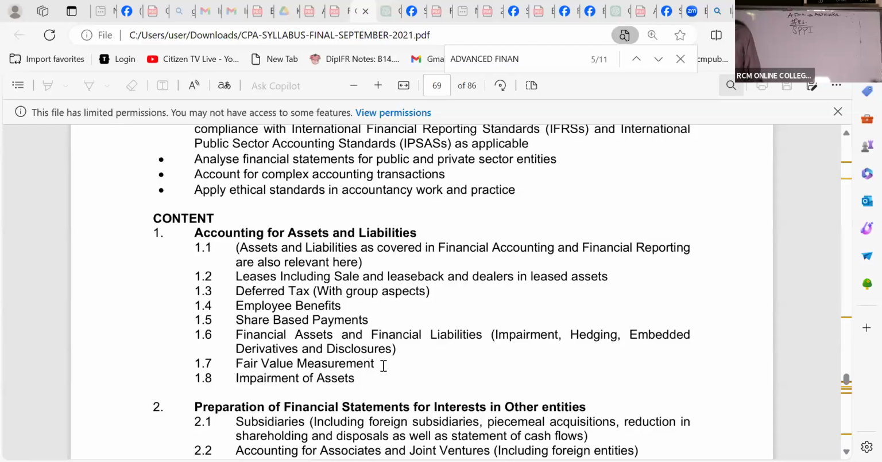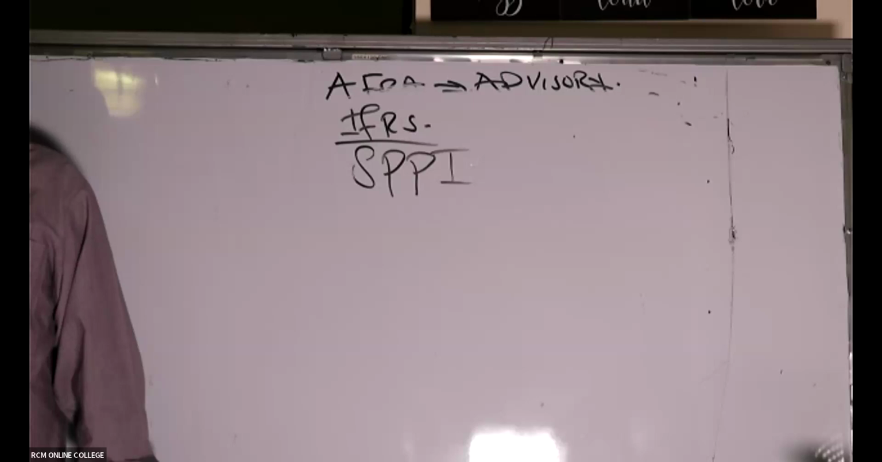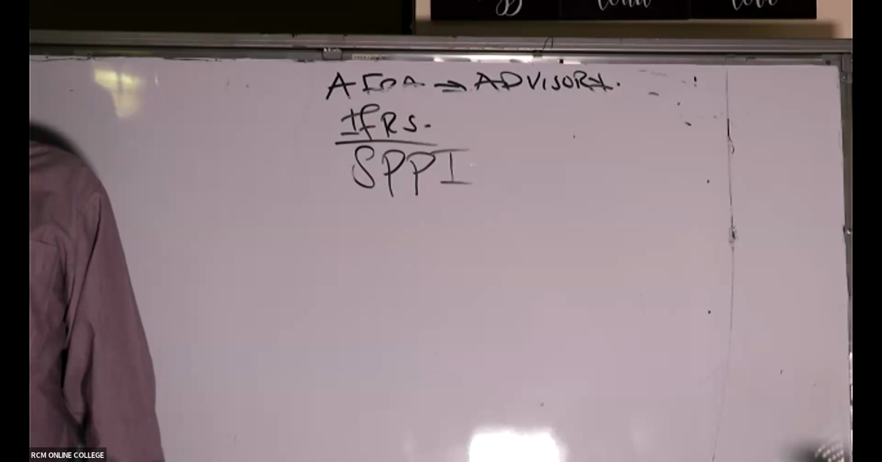Now, from there, we go to fair value measurement, a standard that is quite close to my heart. It's IFRS 13. IFRS 13 is what we call fair value measurement. What do you think this standard talks about? Fair value measurement, IFRS 13. Very good standard, a very nice standard.